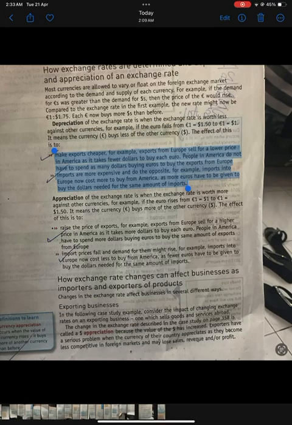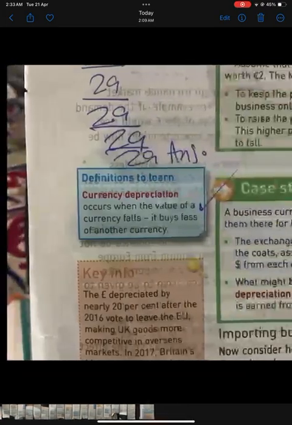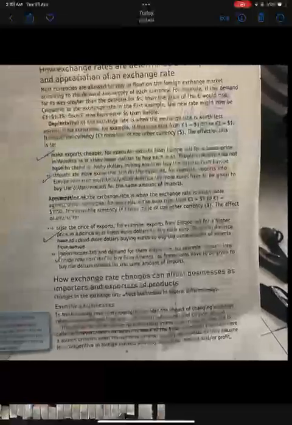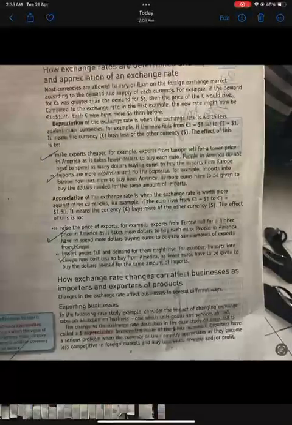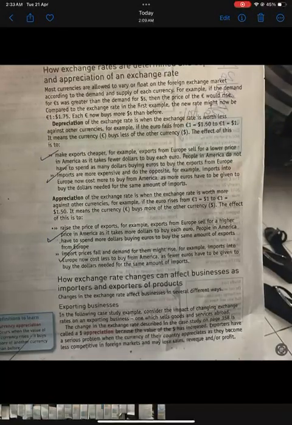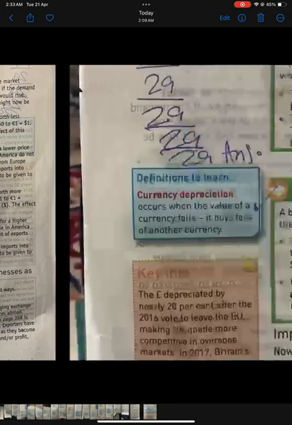Exports become cheaper. For example, exports from Europe sell for a lower price in America as it takes fewer dollars to buy each euro. People in America do not have to spend as many dollars buying euros to buy the exports from Europe. Imports are more expensive and do the opposite. For example, imports into Europe now cost more to buy from America, as more euros have to be given to buy the dollars needed for the same amount of imports.